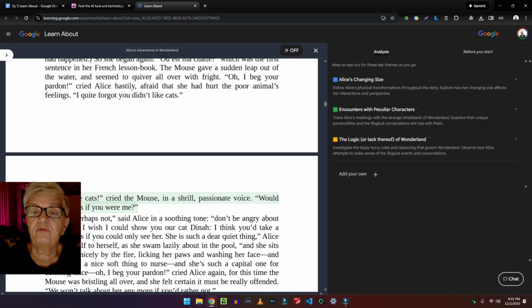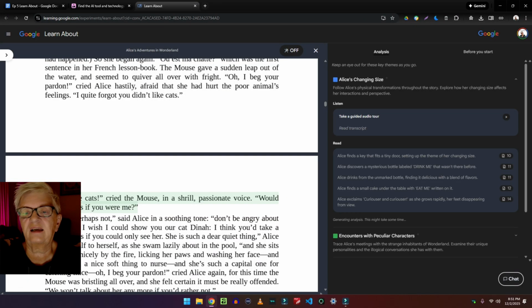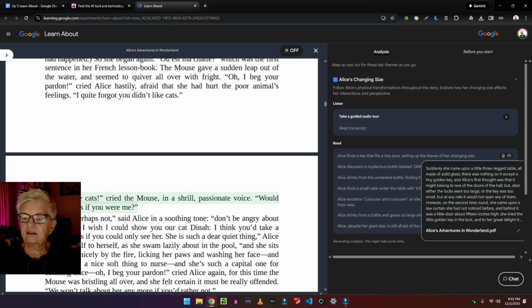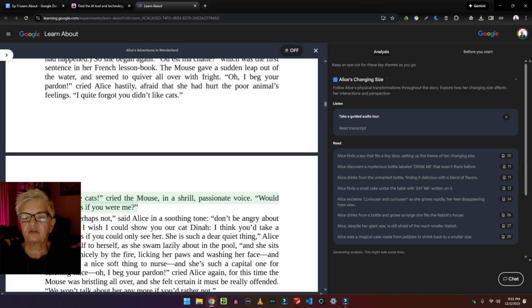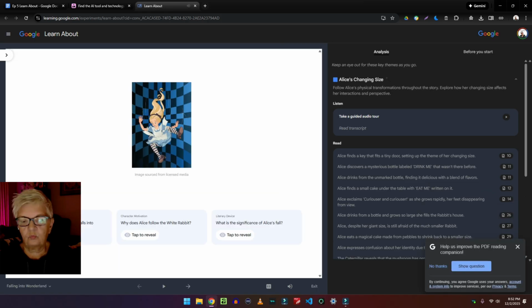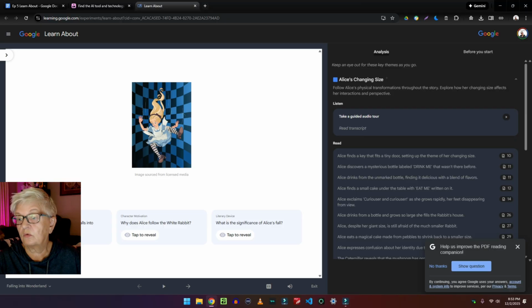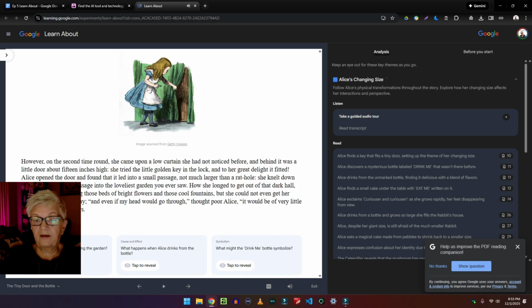So if we click on the first one, Alice changing size, follow Alice's physical transformation throughout the story. So let's click on that. And here it is going through the pages, and you can see here exactly where she changes size. Page 10, page 11. Okay, I want you to be able to hear that too. So let me pause. Okay, I had to stop and restart the recording because I want for you to be able to hear this. So there you have the analysis of this and the problem.